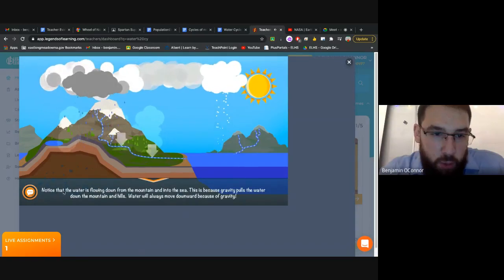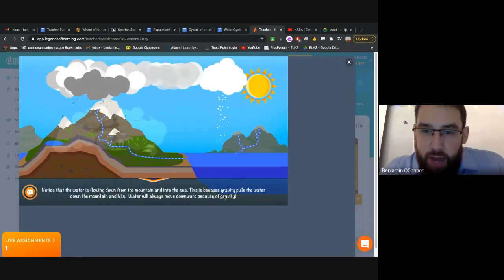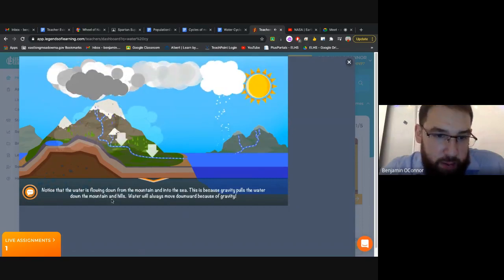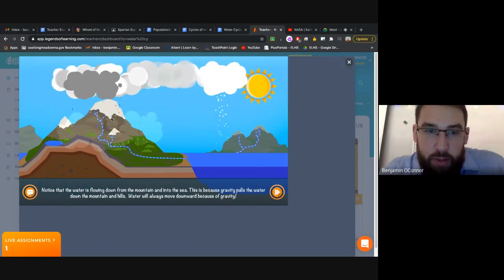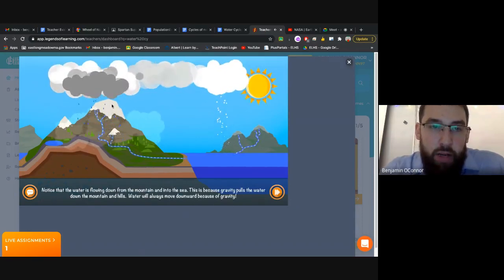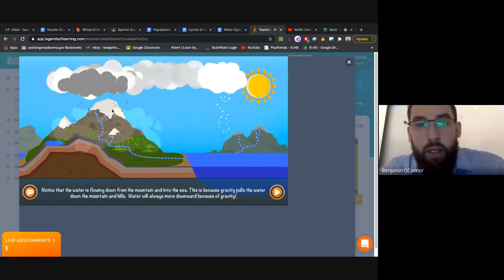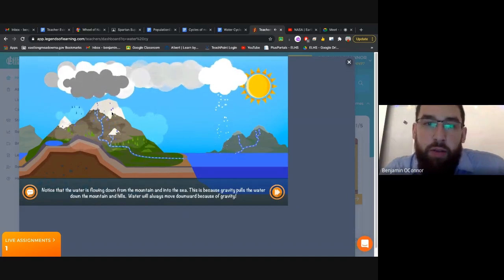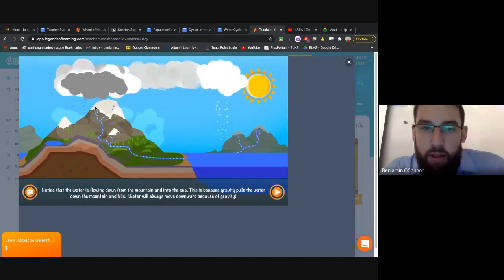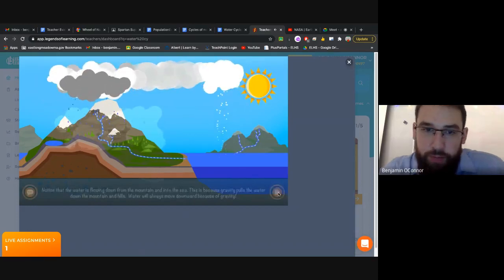Notice that the water is flowing down from the mountain and into the sea. This is because gravity pulls the water down the mountain and hills. Water will always move downward because of gravity. So we have tall mountains, just like we would fall down a mountain if we lost our footing. When water forms a trickle or a stream, there's a snow cap that's being melted. That will form up and turn into mountain runoff.